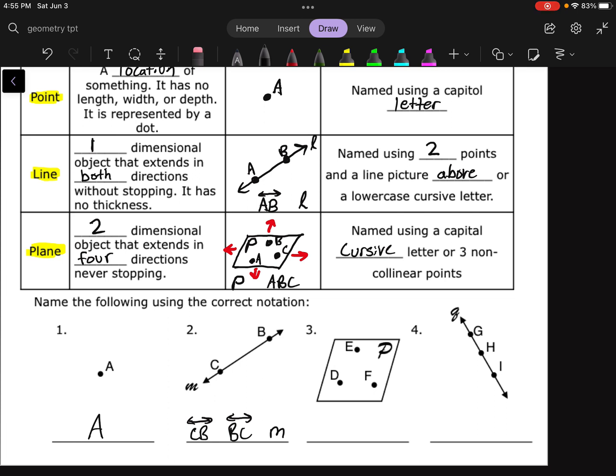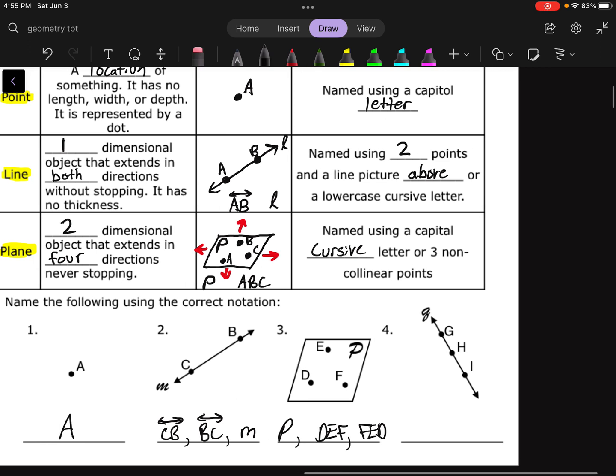For number 3, we got a plane. We can, of course, name it plane P because we got the big capital cursive letter over there. Or we could name it DEF if we wanted to. Or we could name it FED. There's a bunch of different ways we could name it. Let me put some commas there because those are different ways of naming it. I could shuffle those letters around a few different ways too. I could do DFE, I could do FDE, I could do EFD, right? A bunch of different ways of naming that plane.